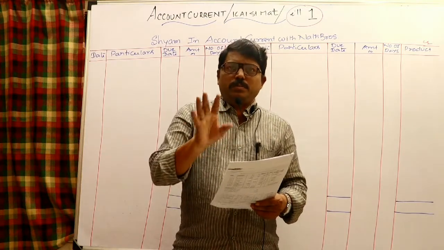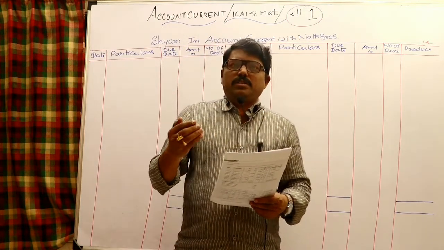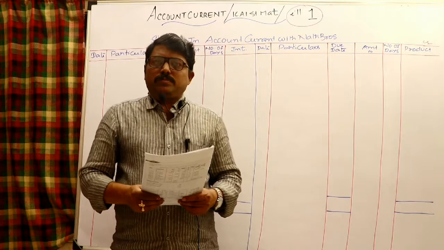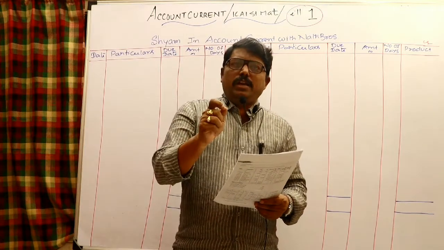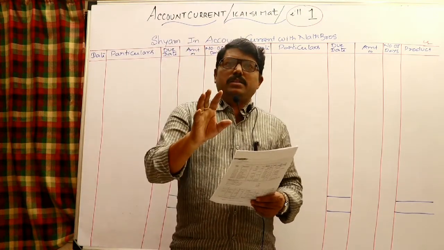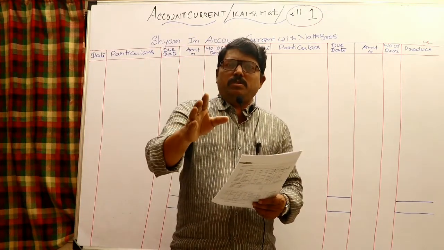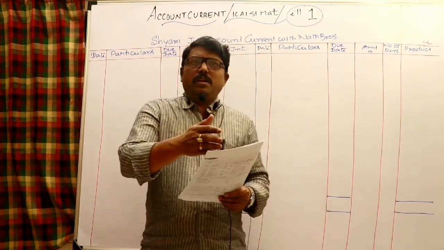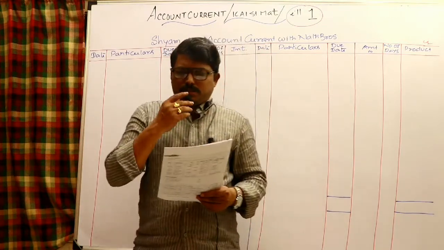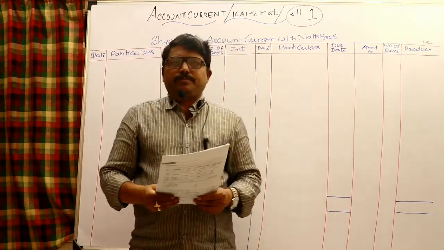And of course, it is very similar to the preparation of a personal account. But because of different transactions, the other party becomes a debtor, or otherwise a creditor, in our books for each and every transaction, and we would like to consider a particular rate of interest, and we want to settle the overall balance at the end of some stipulated time, let us say 3 months or 6 months. We would like to settle the amount for all the transactions which have taken place between you and the other party. For example, you started the transactions on January 1st, and for a period of 6 months some transactions took place between you and the other party.